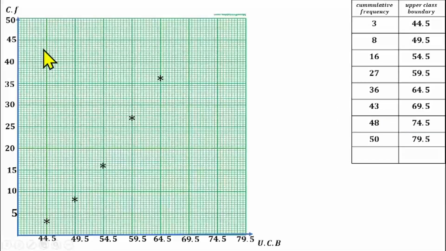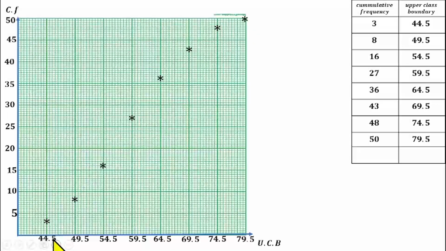Then for 43, this is 40. Then 43, so for 3, I need 6 more lines under 69.5. So I should be having an asterisk here. Then 48, this is 45. For 48, I need 3 units more, which is representing 6 lines under 74.5. So I should be having an asterisk here also. Then for the last one, which is 50 under 79.5, I should be having an asterisk here also.